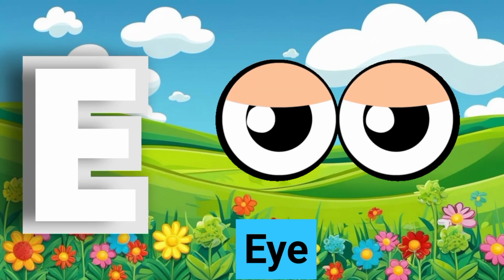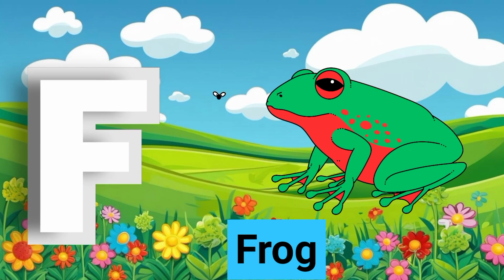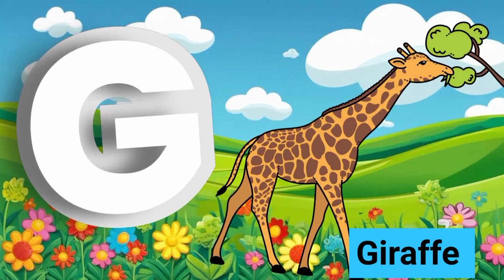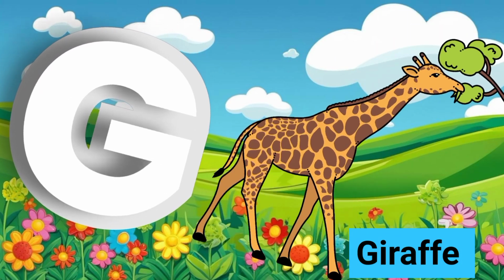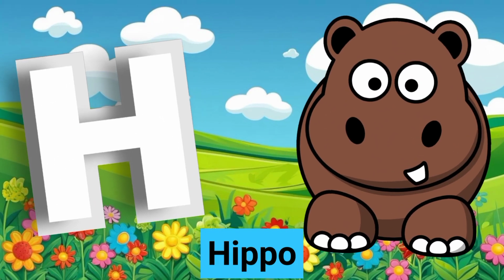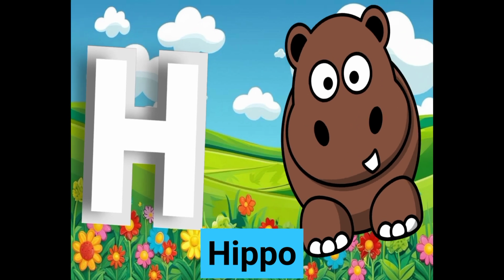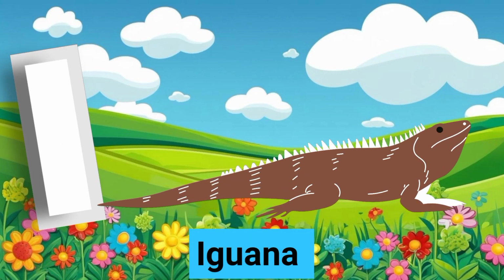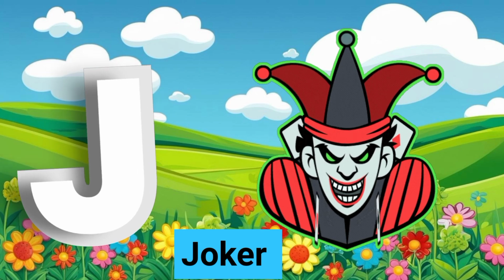E is for eye. This is the letter F. F is for frog. This letter is G. G is for giraffe. H. H is for hippo. This letter is I. I is for iguana. This letter is J.